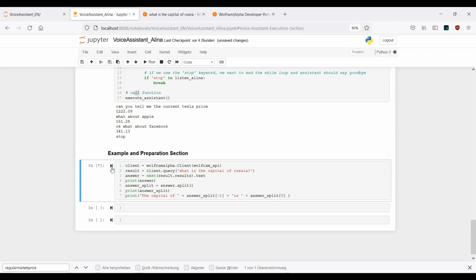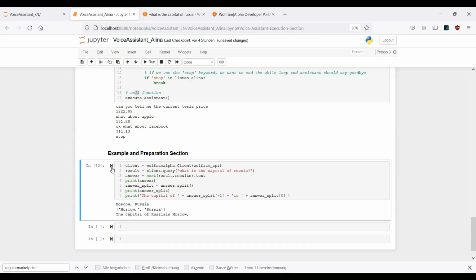I just rerun this cell. Now it takes a few seconds. And now let's see if we get it. Okay, so this looks good. So you see here we have this whole sentence based on this simple result. So the capital of Russia is Moscow. And here actually I need to provide one space, a space is required here. I just can add a space here and this should be fine.